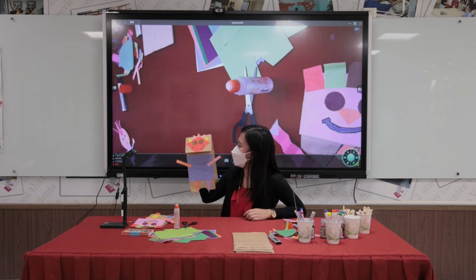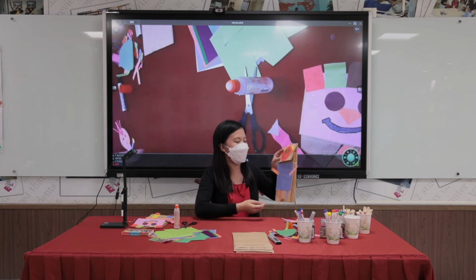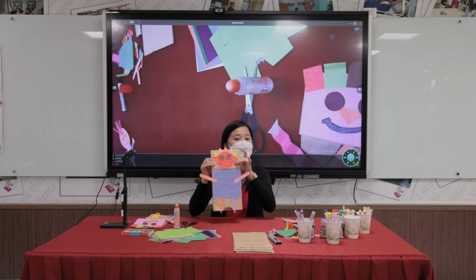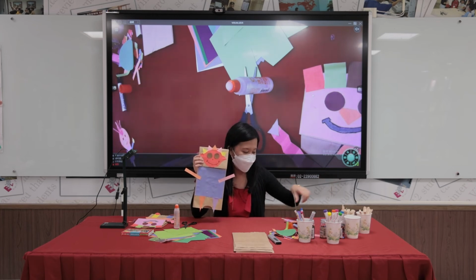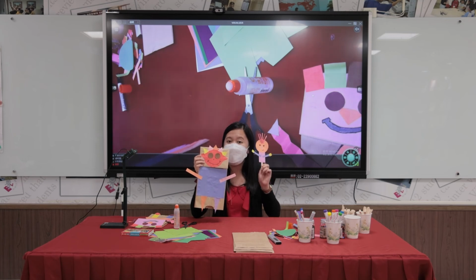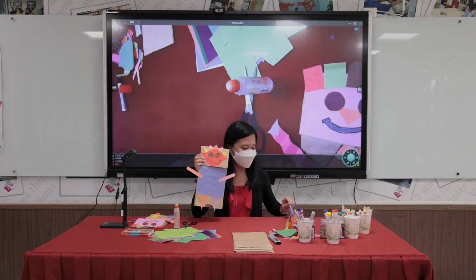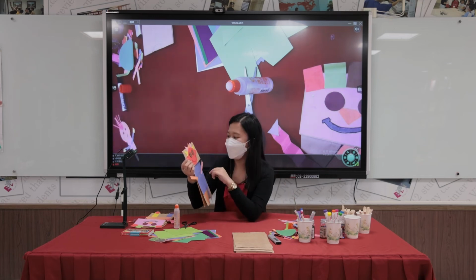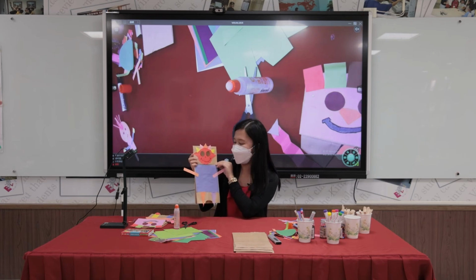Okay, so here it is. I already have my shaped paper bag puppet. So how are we going to use this one? By the way, if you use a popsicle stick or if you make a stick puppet, it's all right as long as you are following with me at your home. So, how are we going to use this shaped paper bag puppet?